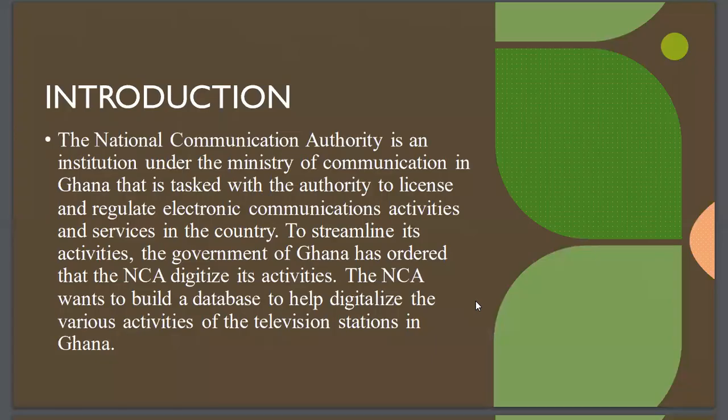So this is the introduction for my database. The NCAA is an institution under the Ministry of Communication in Ghana that is tasked with the authority to license and regulate electronic communications activities and services in the country. To streamline its activities, the government of Ghana has ordered that the NCA digitize its services. The NCA wants to build a database to help digitalize the various activities of the television stations in Ghana.